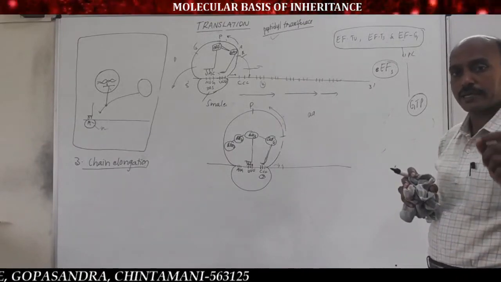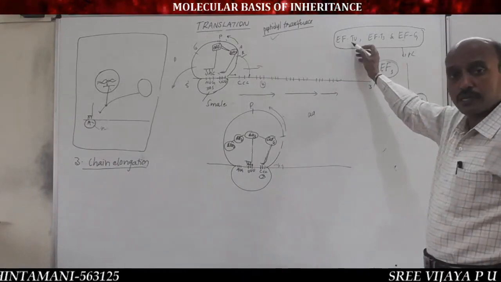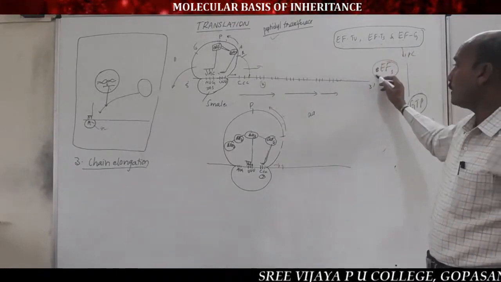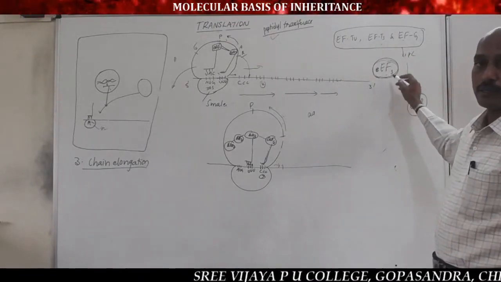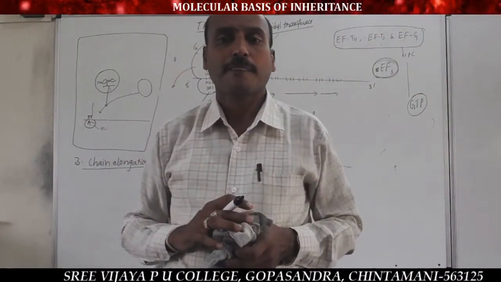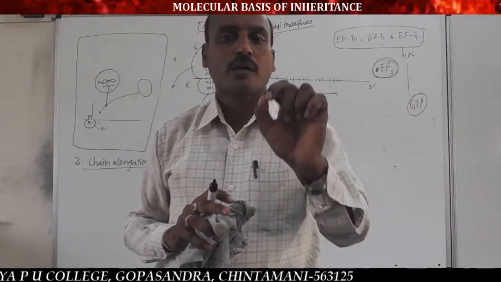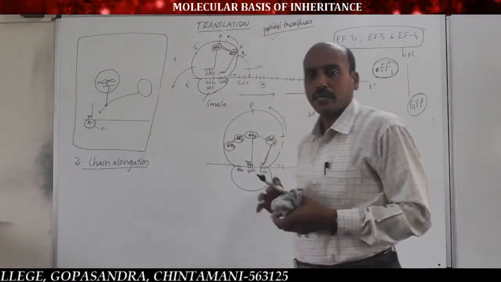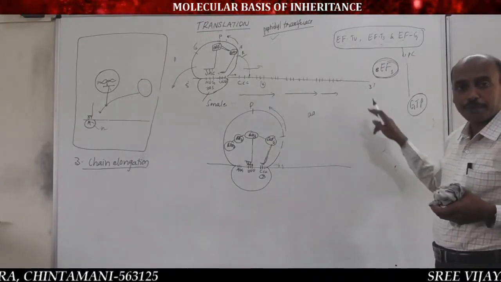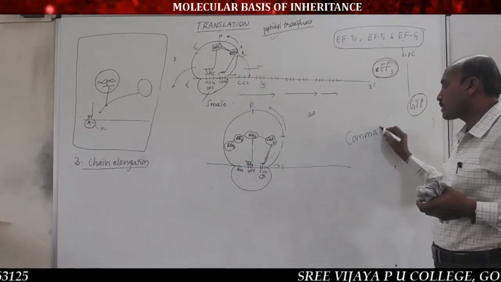Here, elongation takes place in the presence of elongation factors like EF-Tu, EF-Ts, EF-G in prokaryotic cells and eEF1 in eukaryotic cells. Important. This explanation can illustrate the property of the genetic code called commaless. Say, the chain elongation process or step could explain the property of the genetic code: the genetic code is commaless.